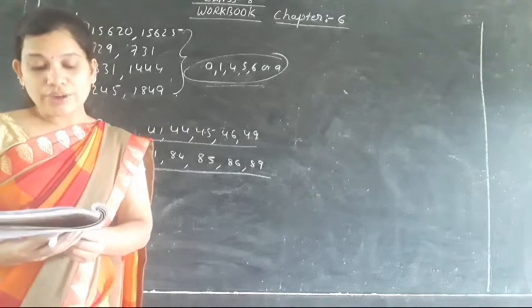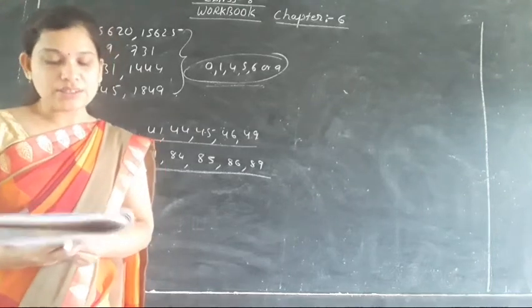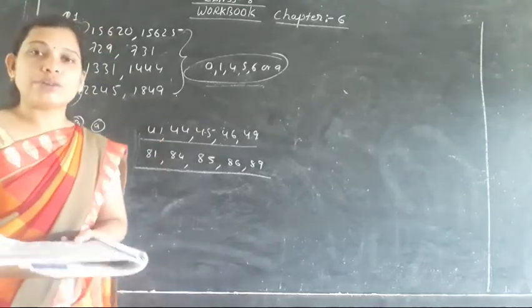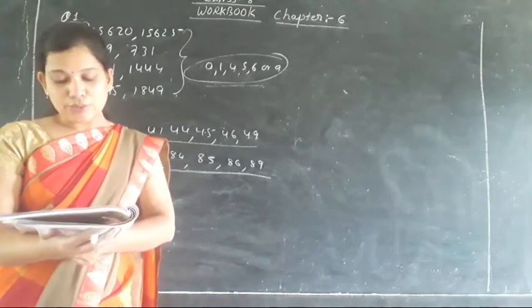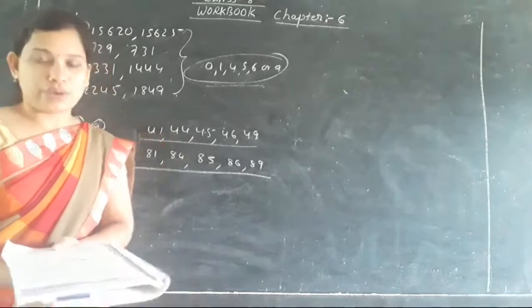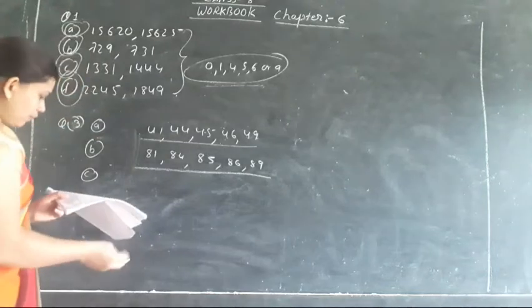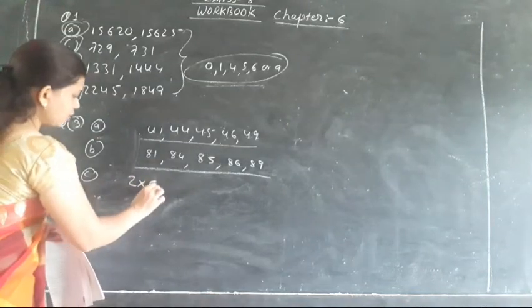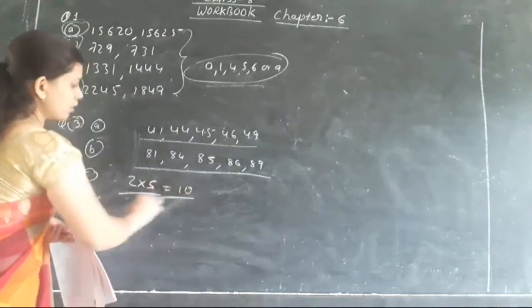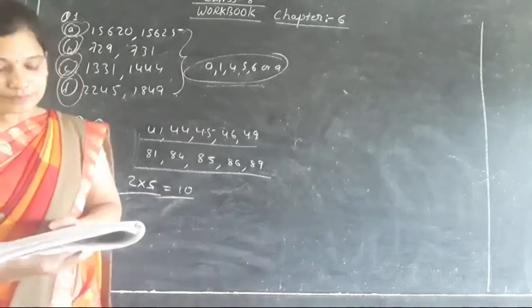So taking out the factors of 250, what will be the factors? The factors will be 2 into 5 into 5 into 5. So here directly we are going to multiply the number 2 into 5. So the smallest number, you have to write the answer as 2 into 5, that will be 10. So this will be the answer you have to write over there.